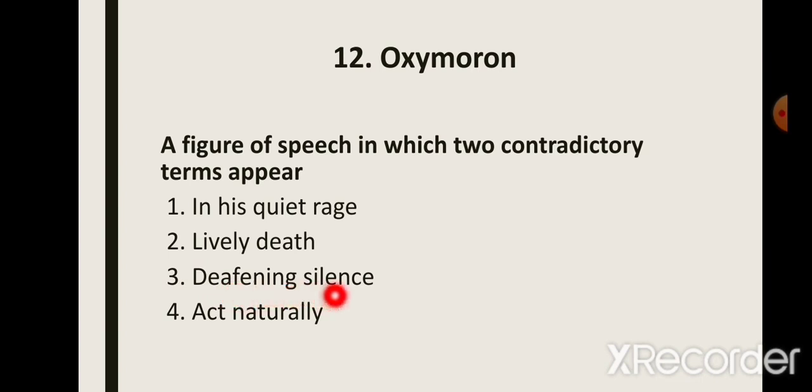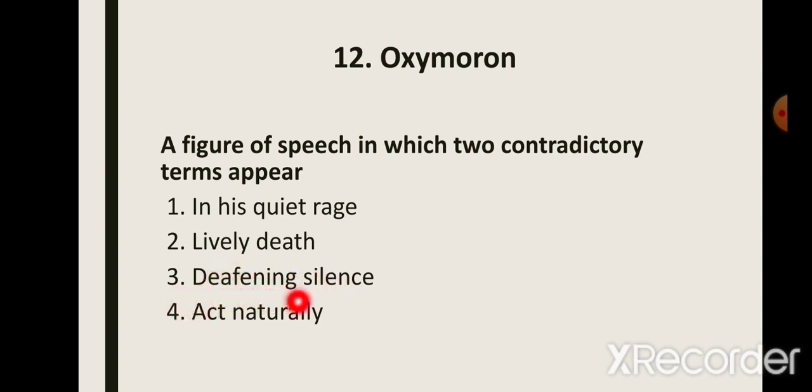Next, we have deafening silence. Silence is when there is no noise. And deafening is what we usually say when there is a lot of noise, too harsh a sound, too loud a noise, when our ears become deaf. We become hard of hearing. So here the writer has written deafening silence, meaning the silence was so much that it deafened us. It made us hard of hearing. So this is again an example of oxymoron.